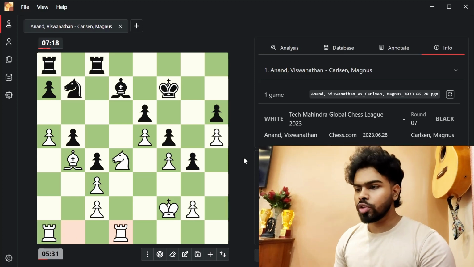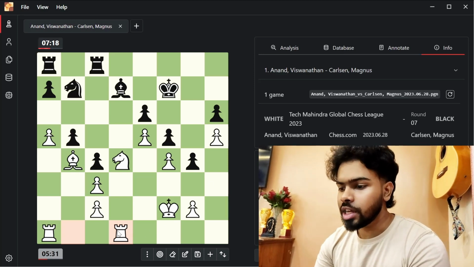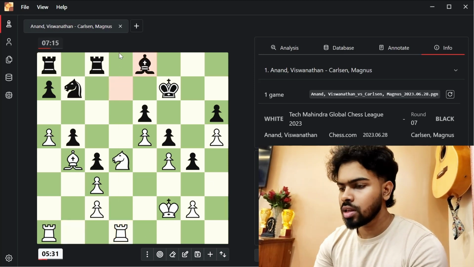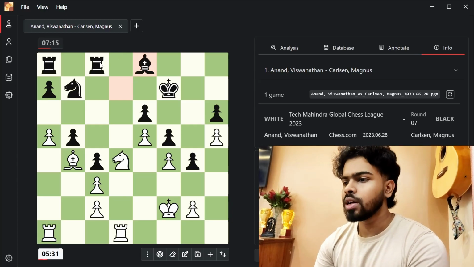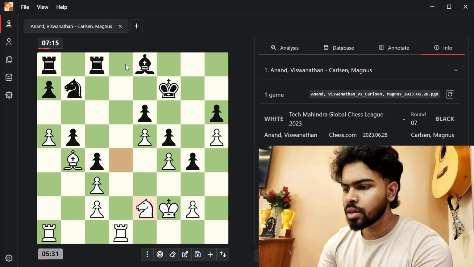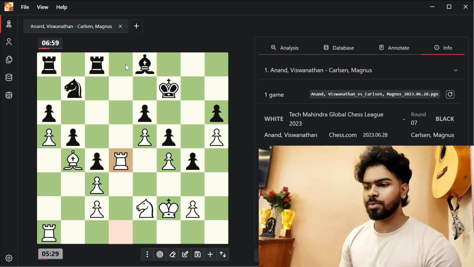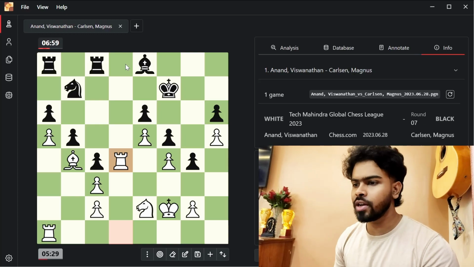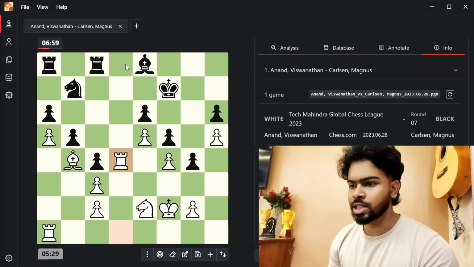White plays rook to d1, again gaining an open file for the rook. Magnus backs his bishop for the rook, also to target the open file. The knight comes back. Vishy's aim is to double up the rook on the d file and trade as many pieces as possible.